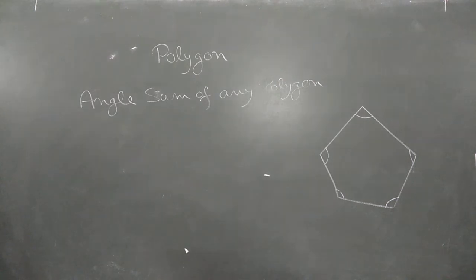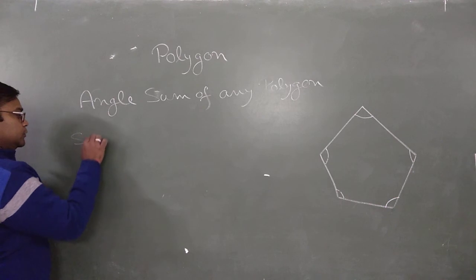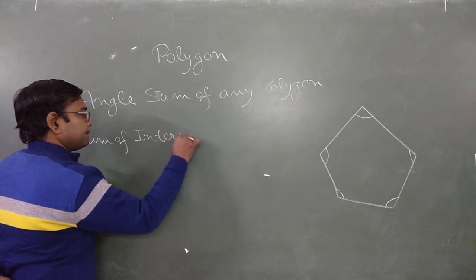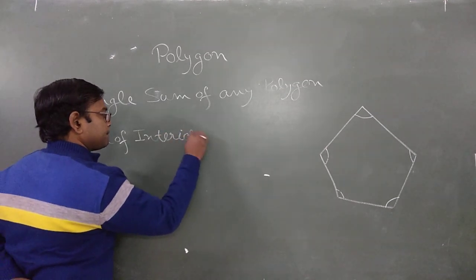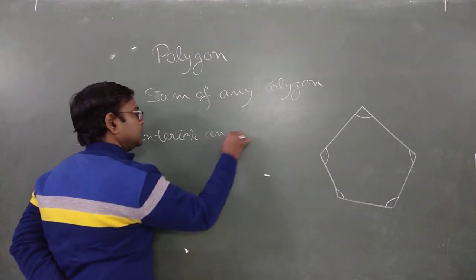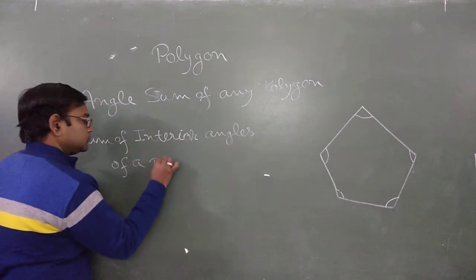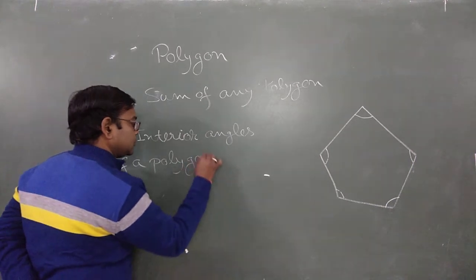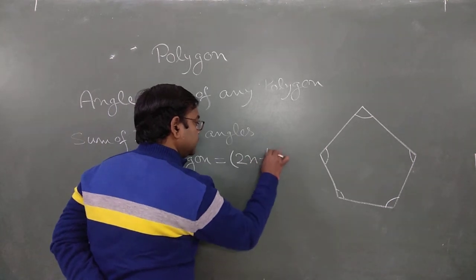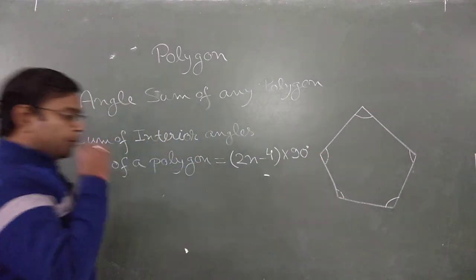See this thing. The sum of interior angles of a polygon must be equal to (2n minus 4) into 90 degrees.